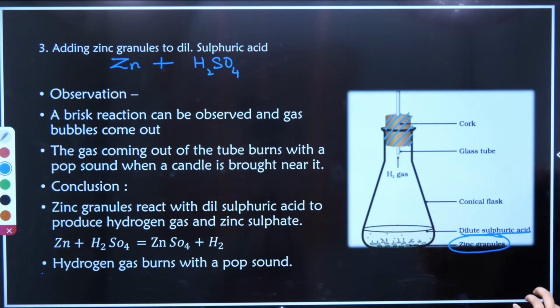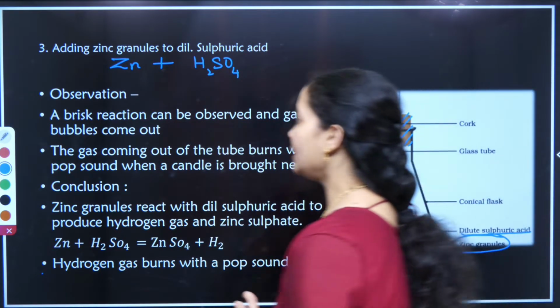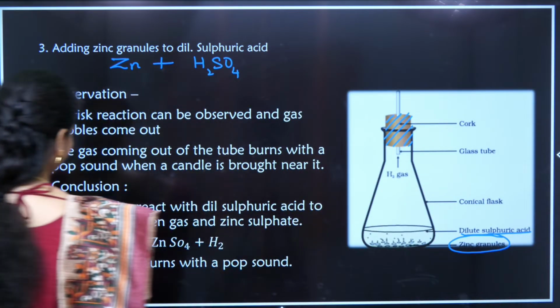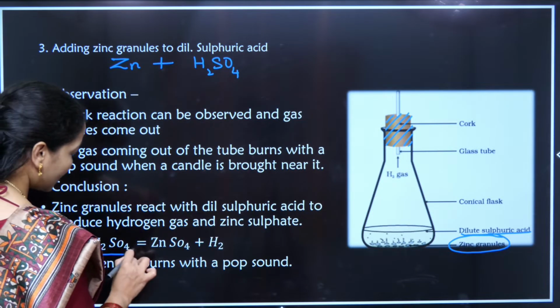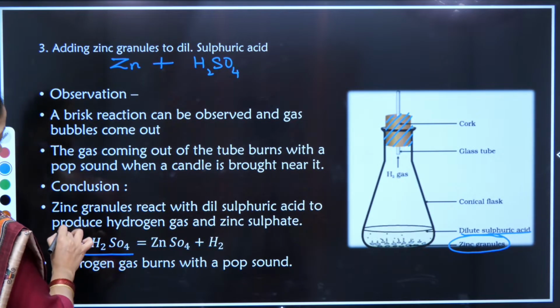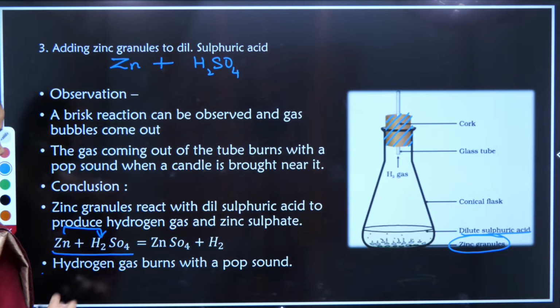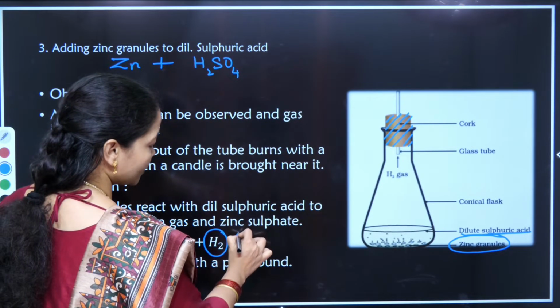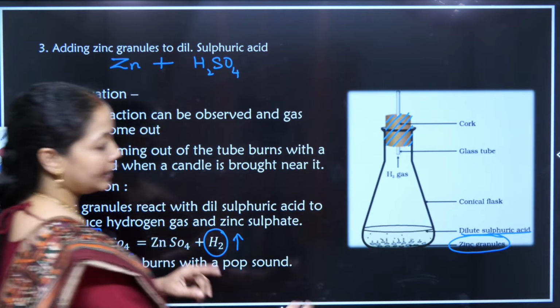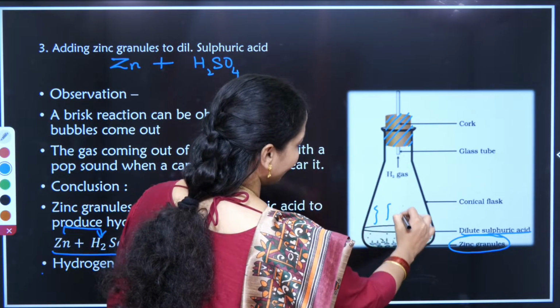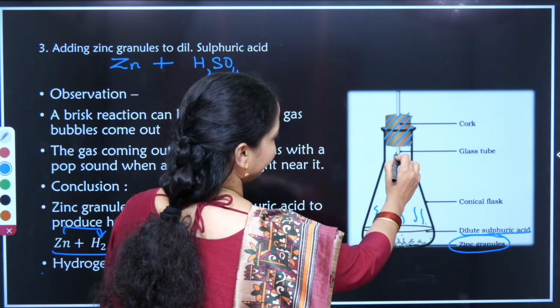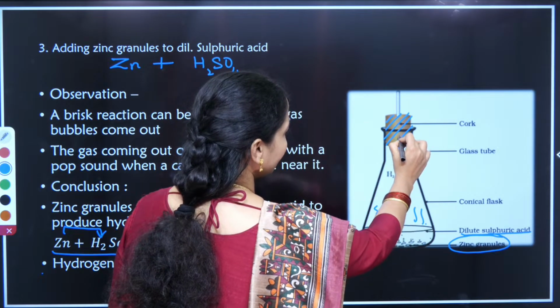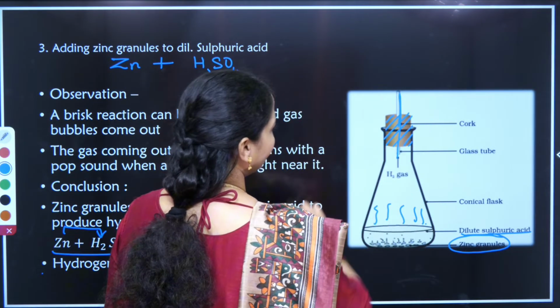So when I perform this activity, I am able to see that zinc is added to sulfuric acid. The zinc is just replacing the hydrogen. So ZnSO4 forms and hydrogen gas is evolved in the reaction. We can see that some amount of gas is coming out after the reaction is happening, and that gas is allowed to pass through this glass tube.